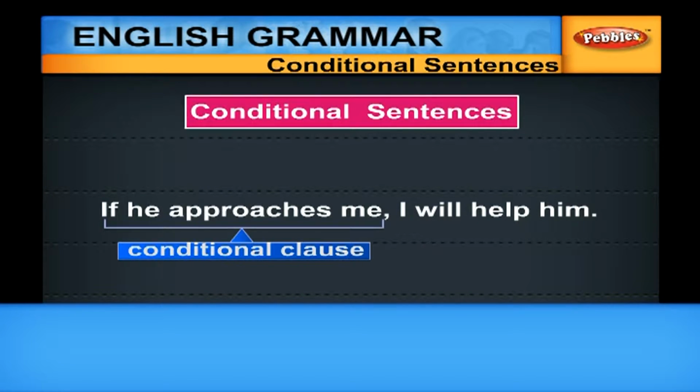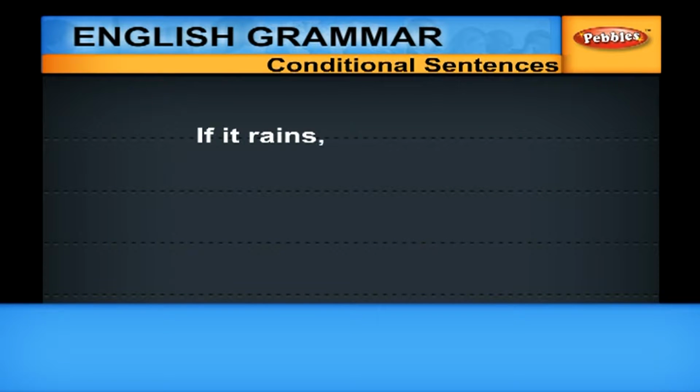If the condition is fulfilled, what will happen? I will help. So, in a conditional clause, you will have a condition, and if the condition is fulfilled, what will happen? If it rains, I won't go out.